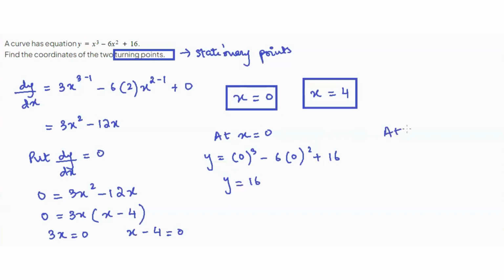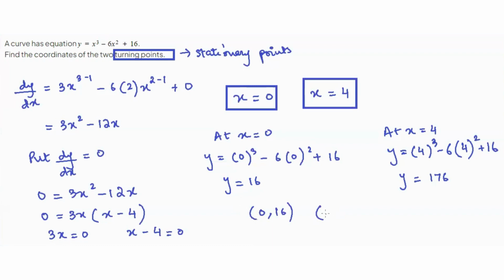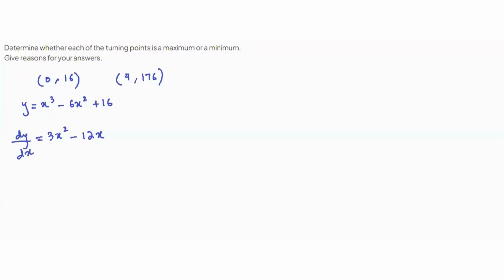And at x equals 4, y is going to equal 4 cubed minus 6 times 4 squared plus 16, which is 176. So one coordinate is (0, 16), and the other coordinate is (4, 176). These are your turning points of the given curve.